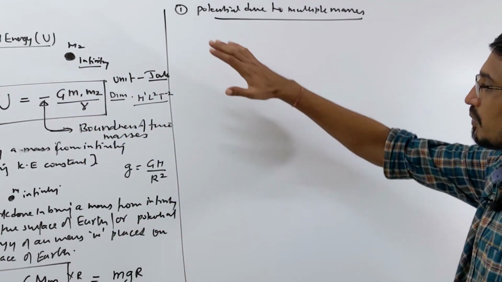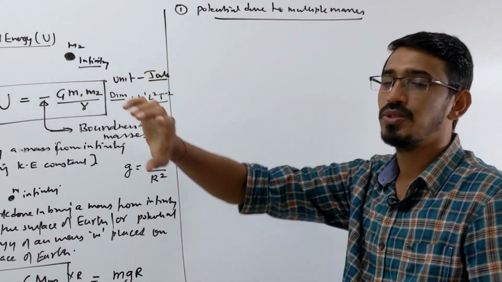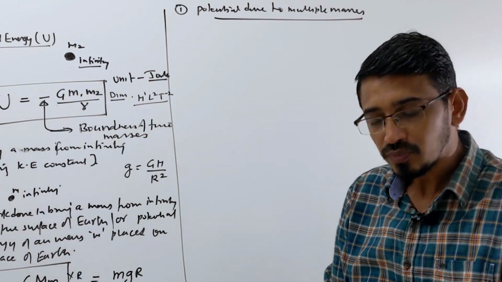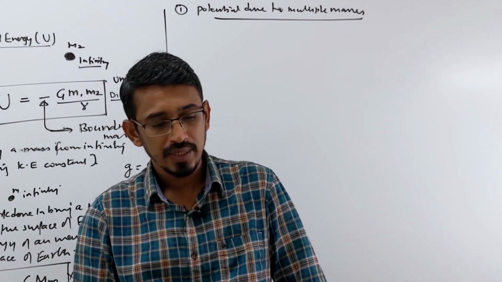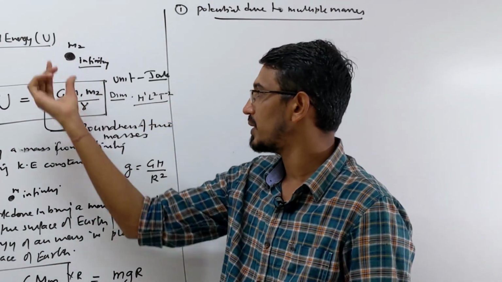So the first type of question they ask is potential energy due to multiple masses. Suppose you have 2 masses, then the potential energy is simply this one.